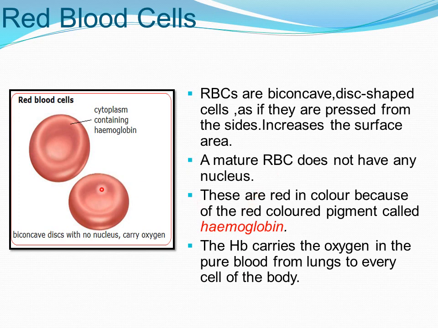Now, the red color of RBC is due to the red colored pigment called hemoglobin. This hemoglobin carries oxygen in the pure blood from the lungs to every cell of the body. Is it clear to everyone? Now, we will continue this in the next slide also.